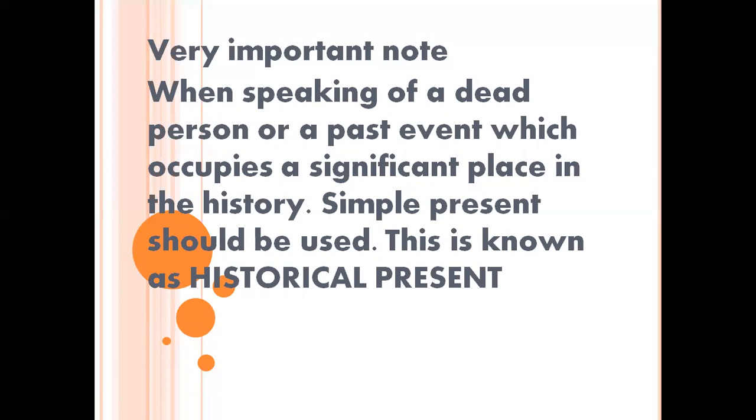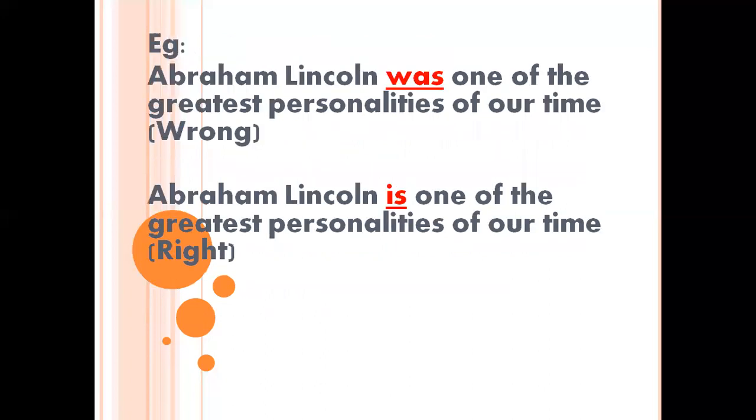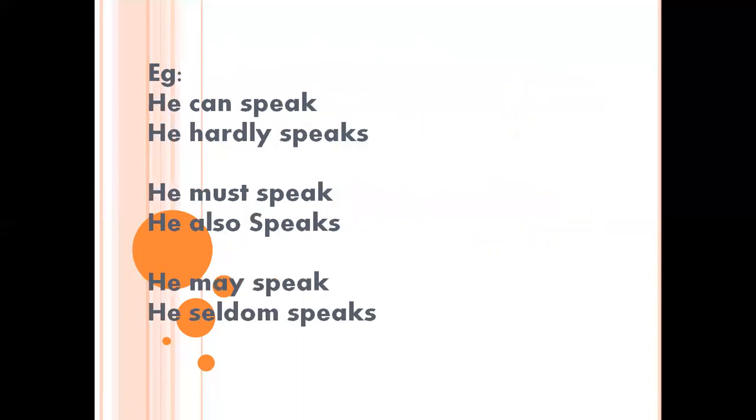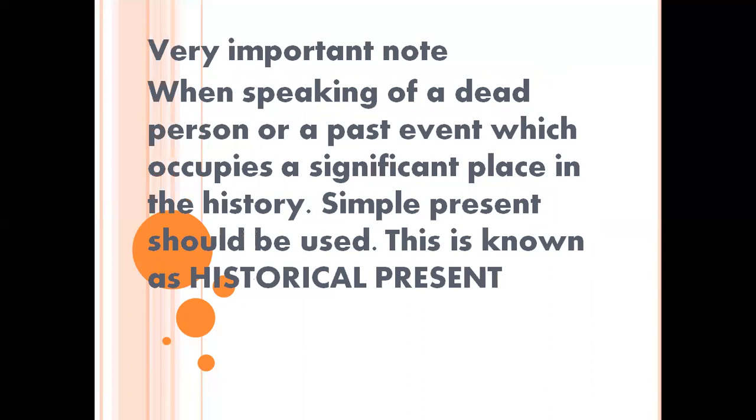I can go with an example that will be fine for you. Abraham Lincoln was one of the greatest personalities of our time. We know that Abraham Lincoln died a couple of years back, but we will not use the past tense there. We will use "Abraham Lincoln is one of the greatest personalities of our time." That is called what? You can see the word historical present.